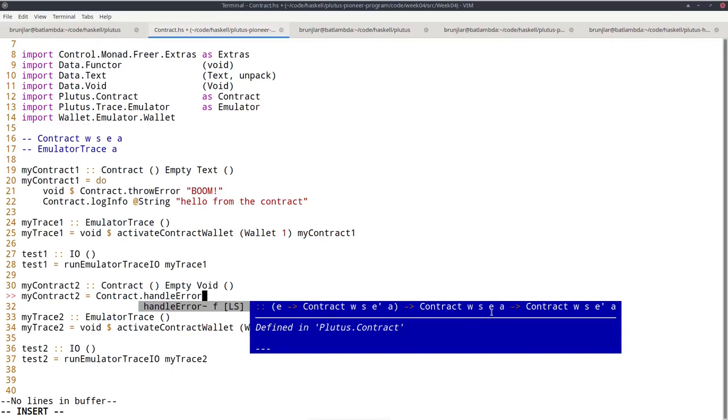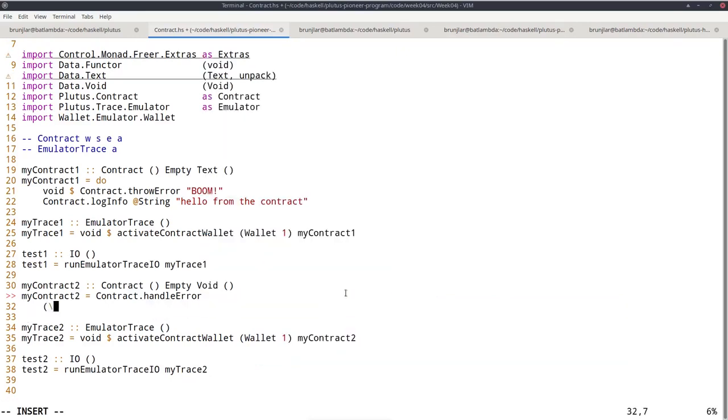If there is no exception, the result will be an A, and that will be the result of the overall computation. However, if there is an exception of type E, then the handle will be applied to the E, and this contract will be run instead. So in both cases, whether there's an exception here or not, we get something of this type. So in our example, the E is text because we will use contract 1 here, and the E prime is void. So we need to specify the handle and the contract we want to run.